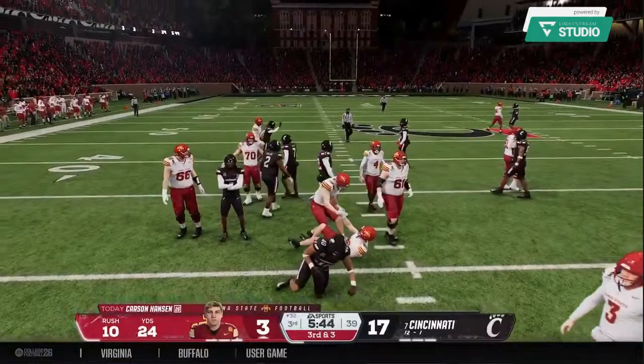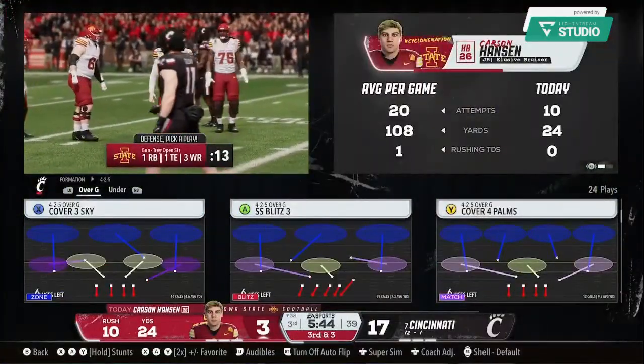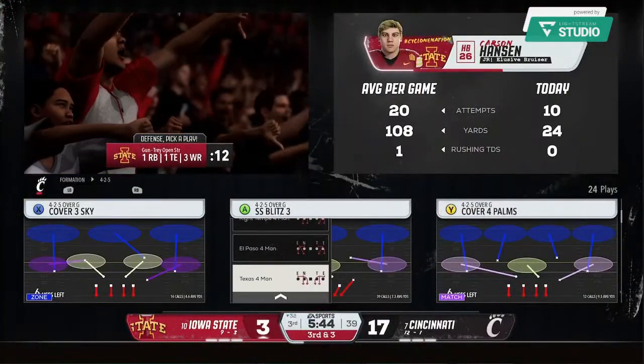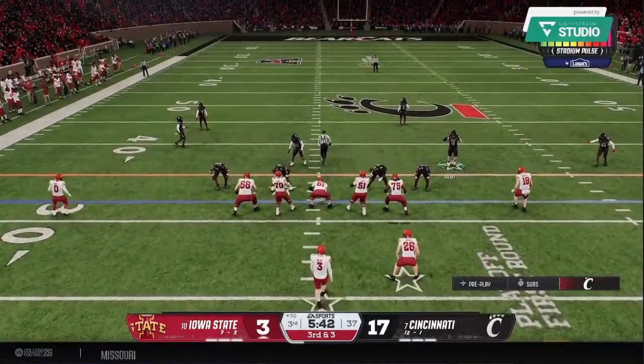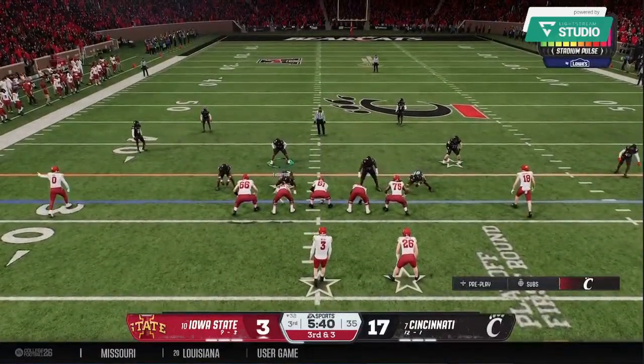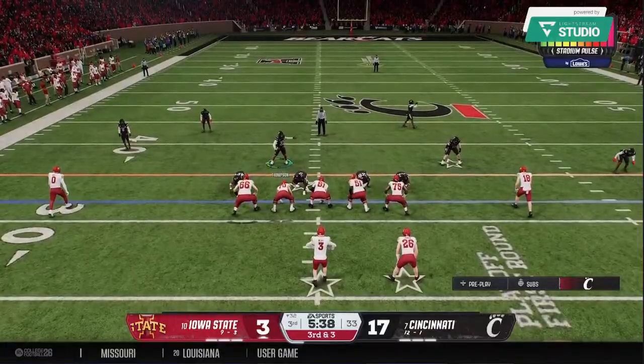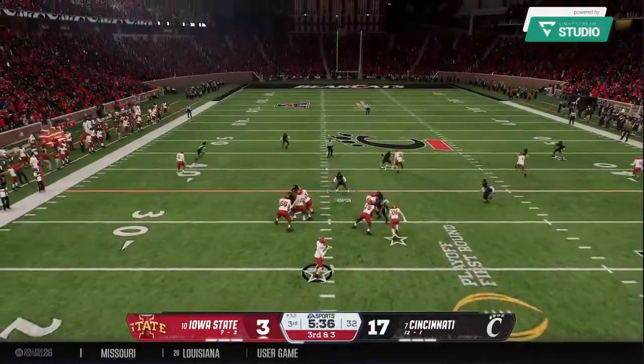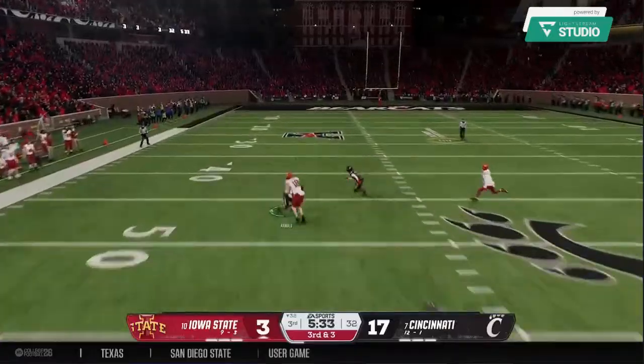And they'll stop him after a short gain. See, that's how you limit what an offense wants to do. This time, the defense just won the battle up front at the line of scrimmage, not giving up any big plays. Everybody's gap sound, and it's really solid defense on that play.